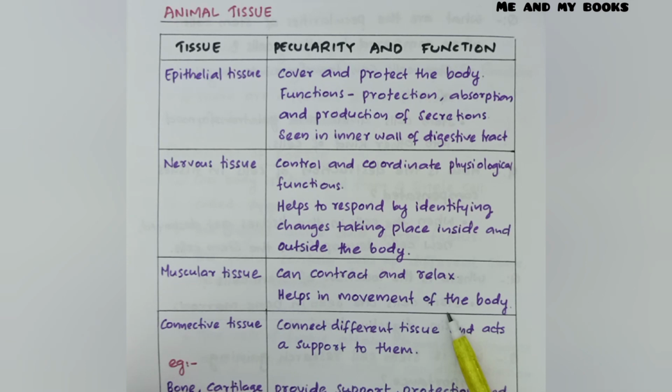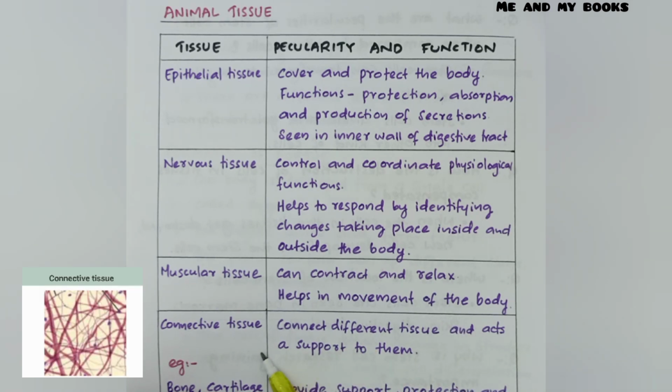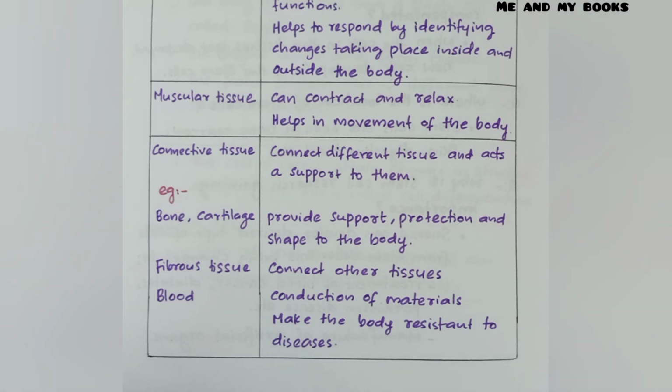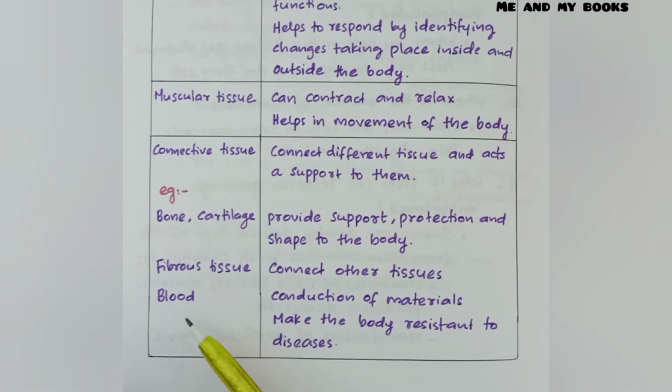Next, fourth type of animal tissue, connective tissue, connects different tissues and acts as a support to them. Connective tissue is connecting different tissues and acting as a support to other tissues. So let us see which are the different types of connective tissues. Different types of connective tissues that are seen in our body are bone and cartilage, fibrous tissue and blood.